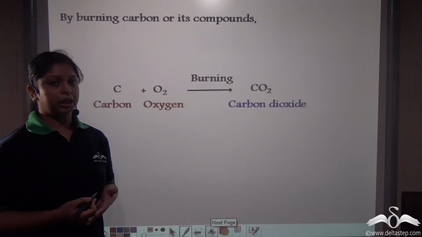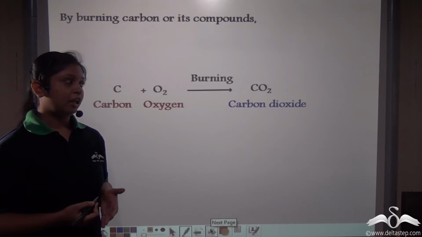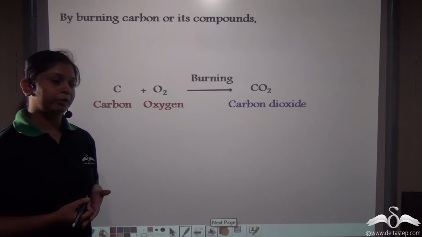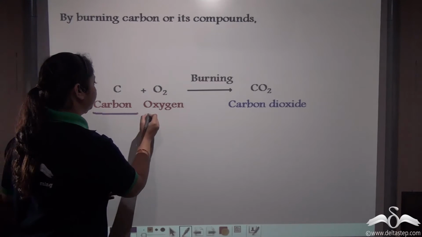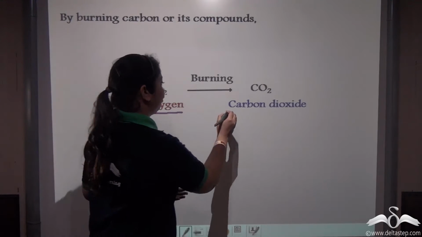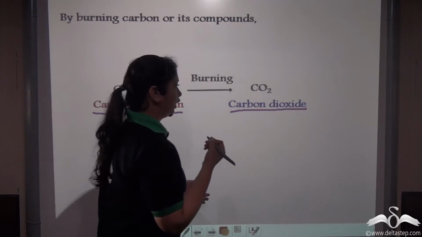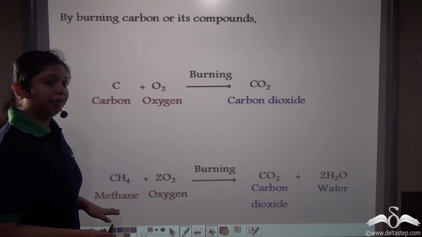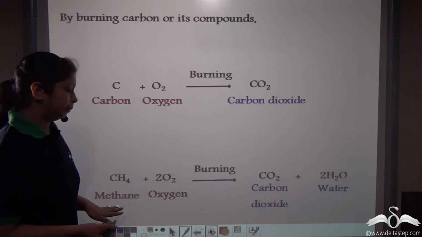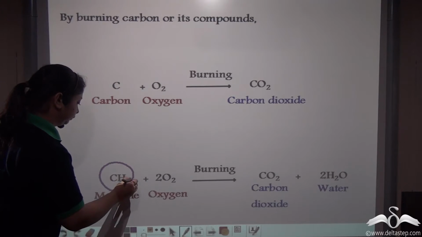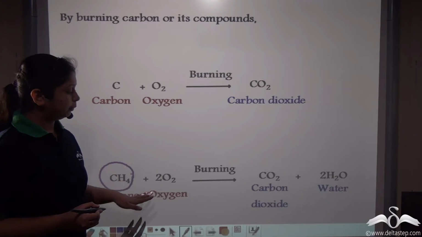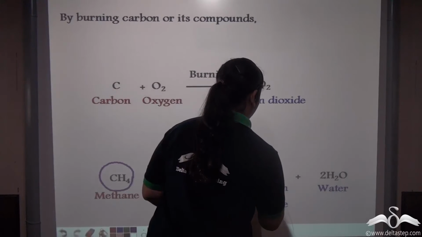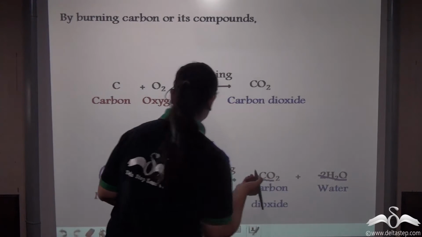Firstly, by burning of carbon or carbon compounds, we can produce carbon dioxide. So we can represent this in the following equation. See, carbon plus oxygen will give one molecule of carbon dioxide upon burning. Here we have methane, which is a carbon compound. When we burn methane in the presence of oxygen, we get carbon dioxide and 2 molecules of water.